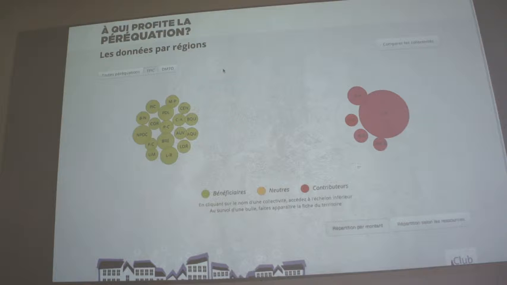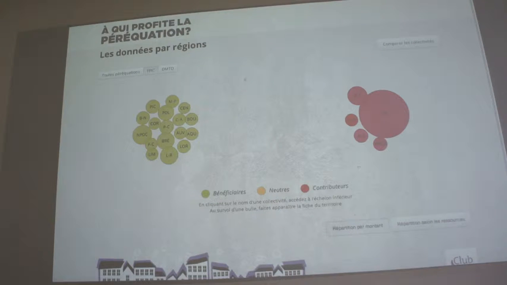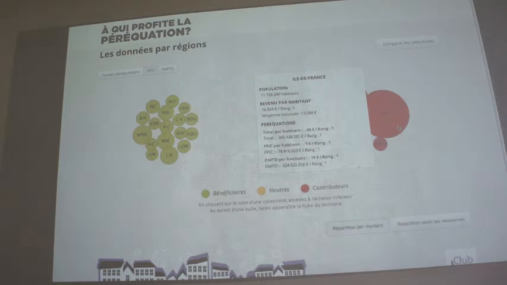So on the first screen we displayed the data to have like the status. We have 22 regions in France, and on the green side you can see all the regions who receive money. Most of them receive not that much money. You can see the exact numbers when you put the arrow of your mouse on it. And then on the right you have all the regions who give money. For example this EDF, which is Ile-de-France, which is Paris and the region.